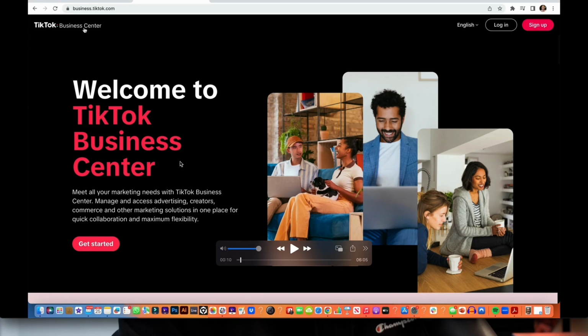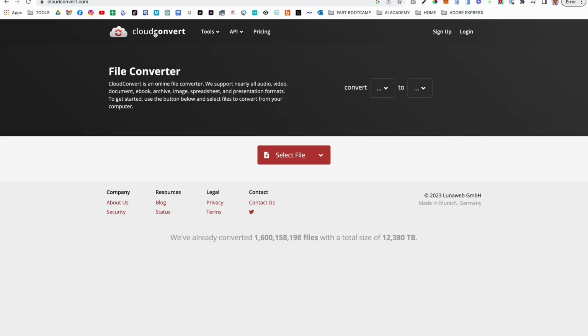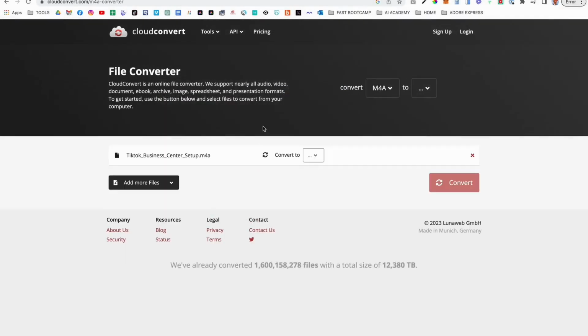Now, the next thing we're going to do is convert that audio into an MP3 file. So to do that, I'm going to go to a service called Cloud Convert. Now, this is going to be free, and that's why I like using Cloud Convert. So the first thing we're going to do is select the file that we just downloaded. It's right here, TikTok Business Center Setup.